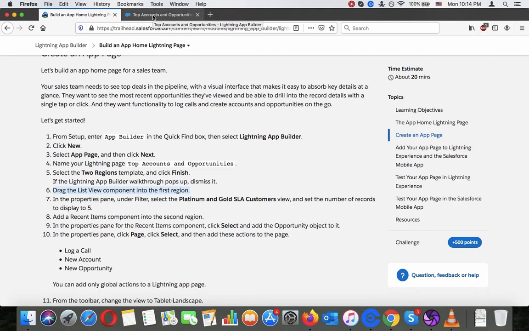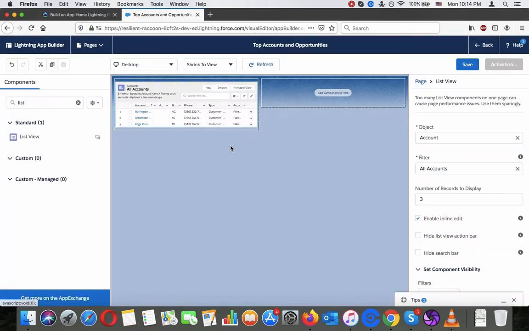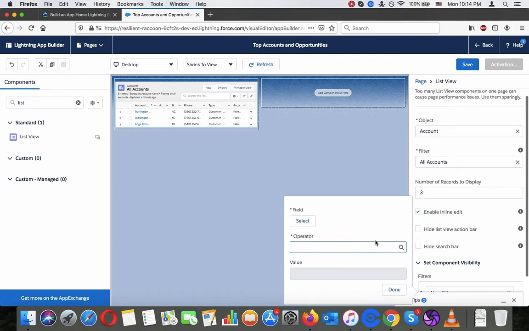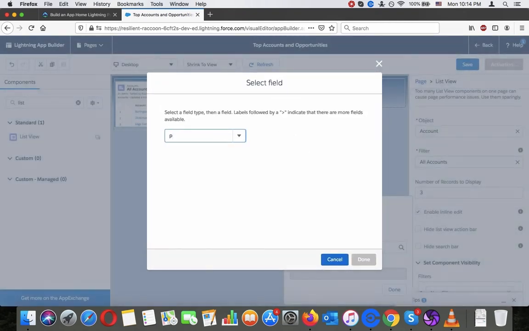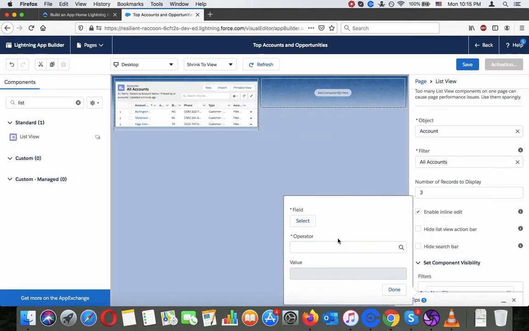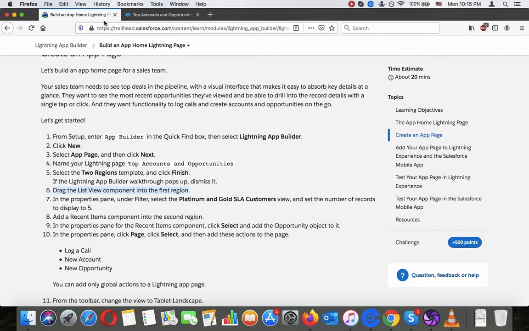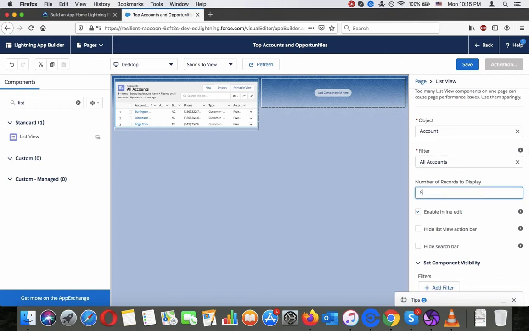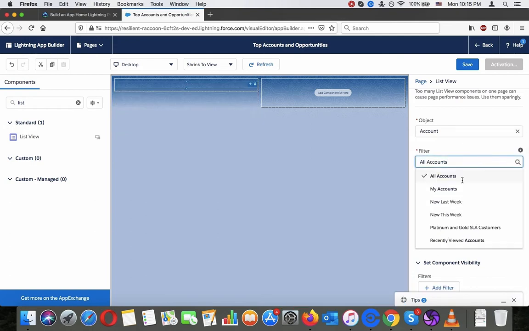In the Properties pane under Filter, I think that's this one.